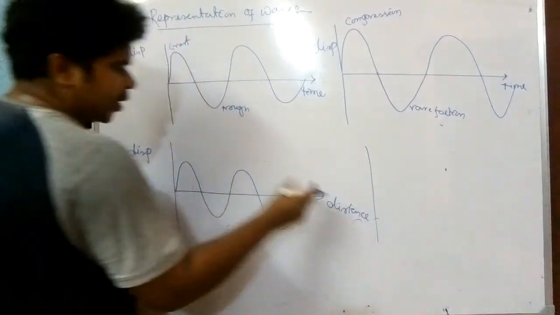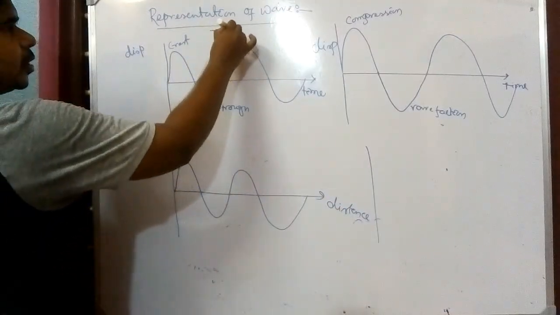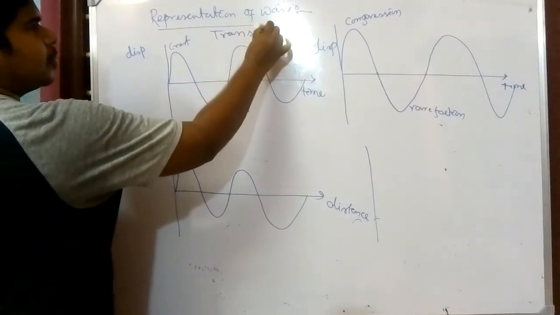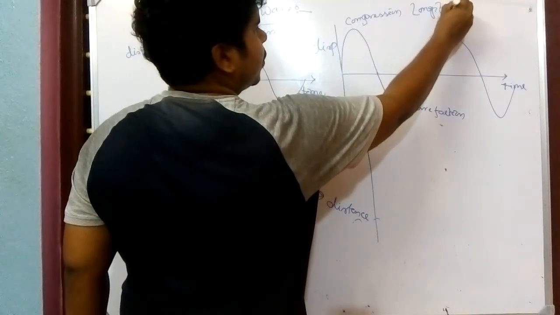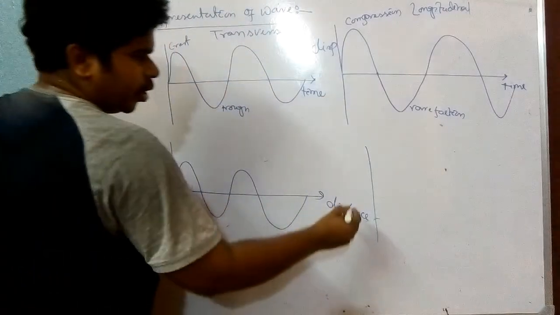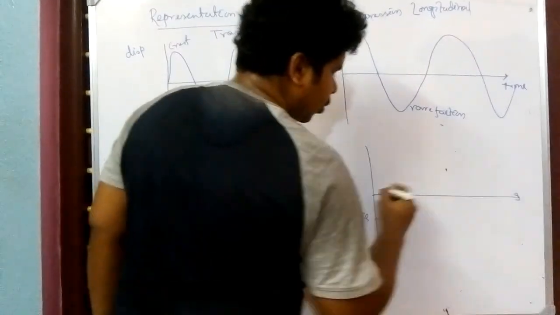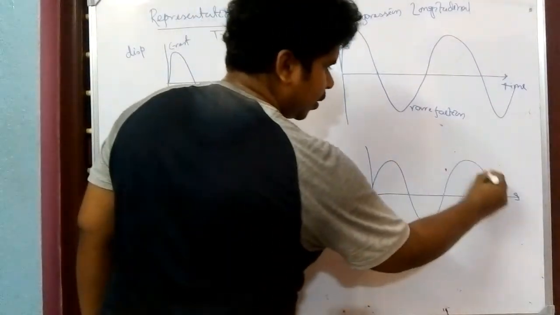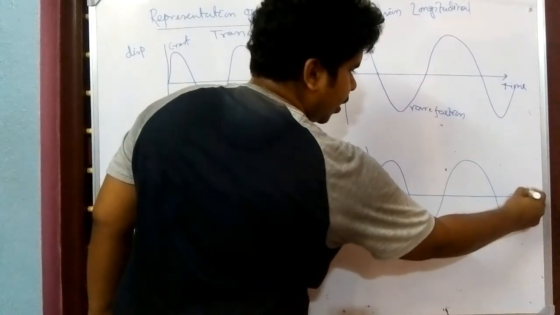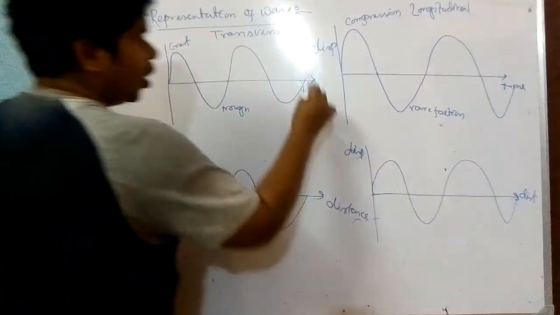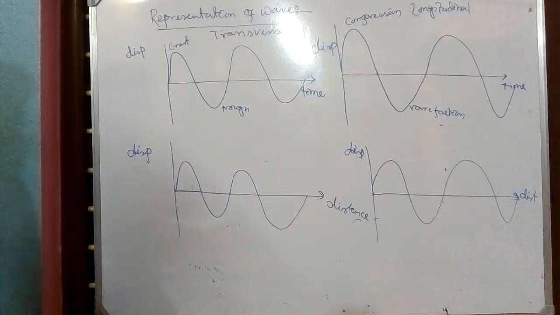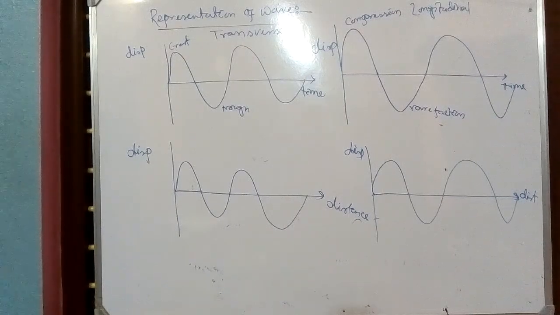So this is transverse and this is longitudinal. The representation will be the same for both waves. Both representations of transverse and longitudinal are the same.